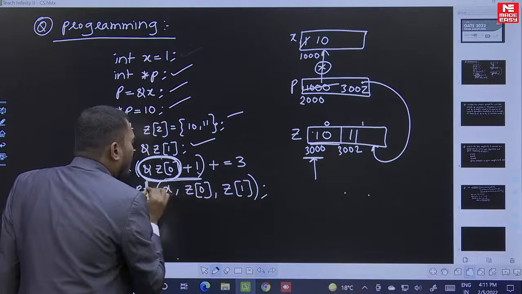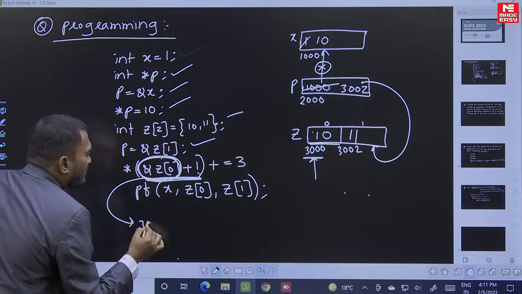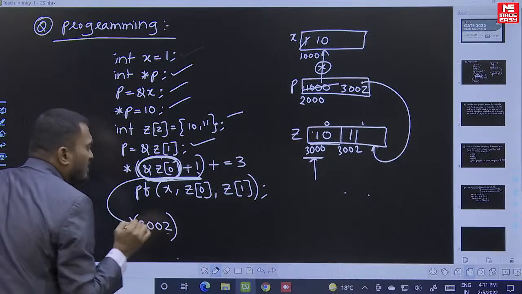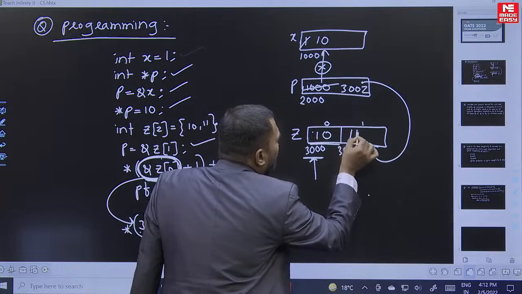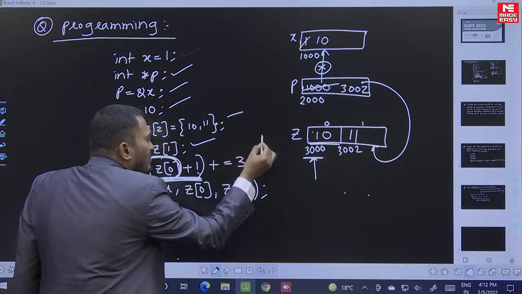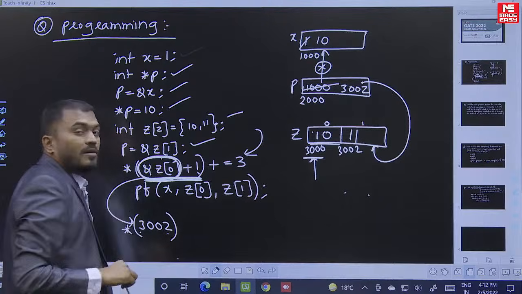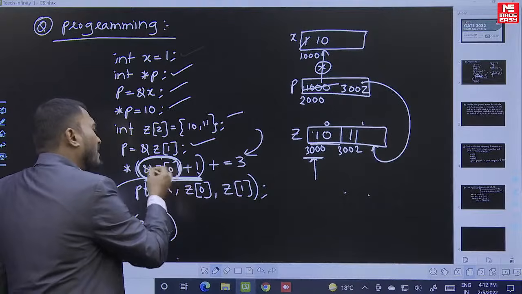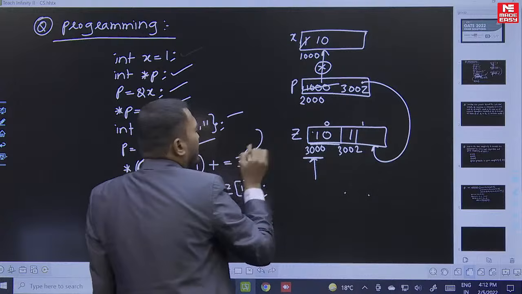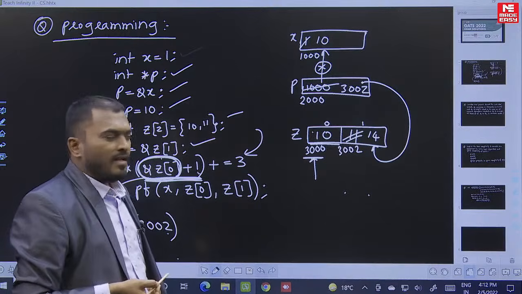So this entire value is 3002. Right. Now you are applying star, so the value at the location 3002. Value at the location 3002 means what? 11. So this value, the entire thing 11, will be incremented by plus 3. This statement with plus equal to is generally called a compound statement. I think everybody knows this. So this value at 3002 is incremented by 3. So this becomes 14, because 11 plus 3 is 14. Right.